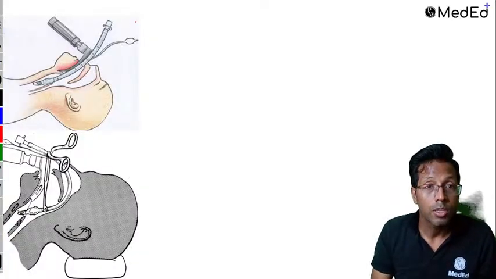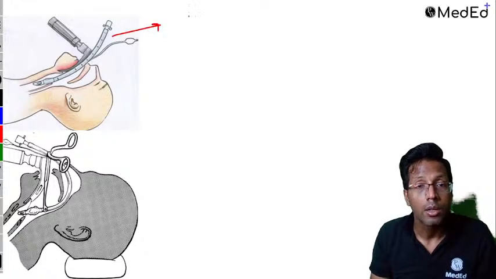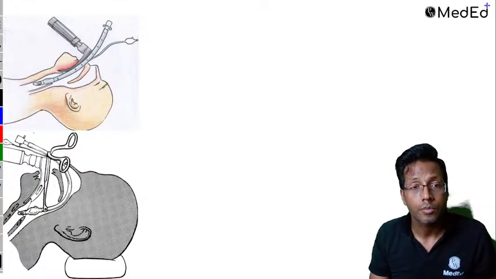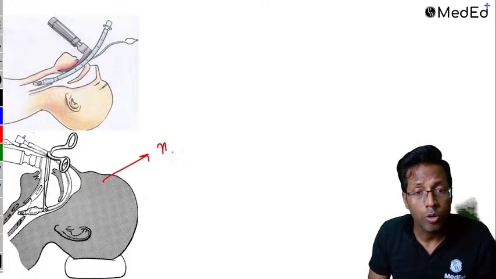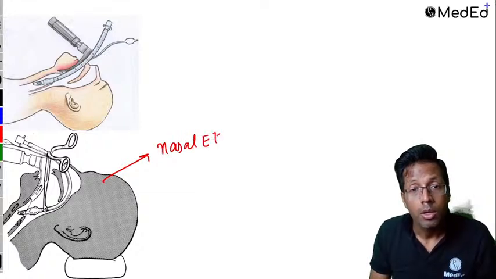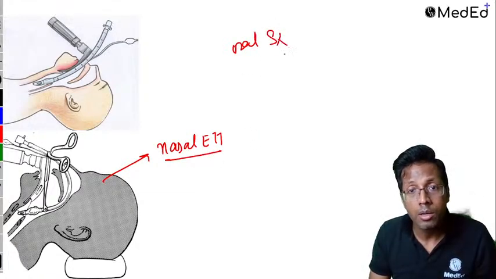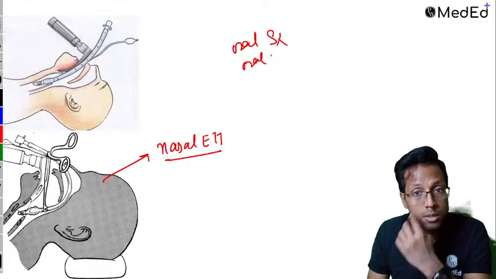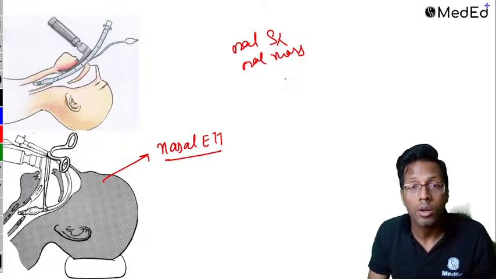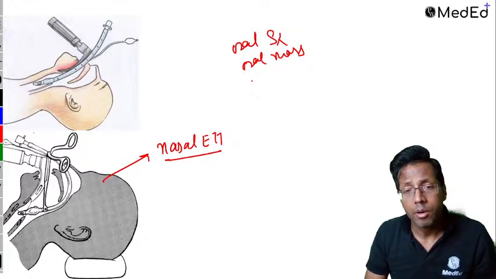One more point. This was an oral endotracheal tube, right? When you're intubating someone, apart from an oral endotracheal tube, you can also put a nasal endotracheal tube. A nasal endotracheal tube is inserted if there is oral surgery to be done, or if there is an oral mass so you can't access the oral cavity, and if awake intubation is to be done, especially fiberoptic.